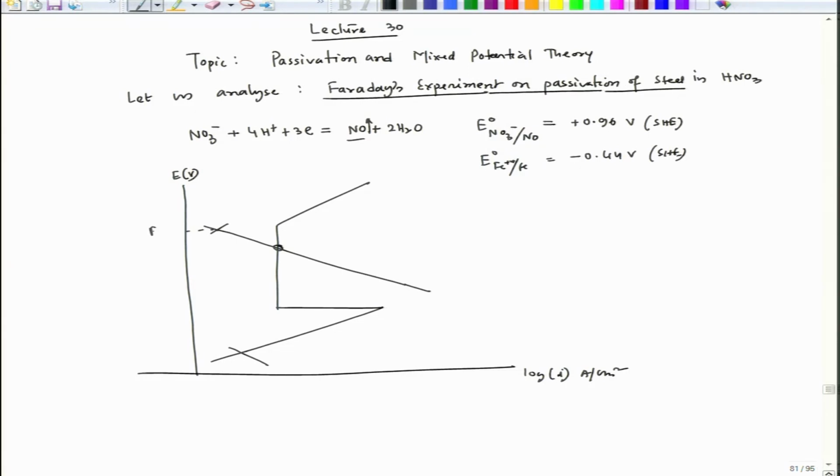So, this is E equilibrium for this reaction, let us say R1, and this is E equilibrium of iron, I0 of iron, and this is I0 of reaction 1 over the iron surface, because that reduction process is also taking place on the iron surface. So, I could see that it is achieving spontaneous passivity, and the polarization plot will look like this.